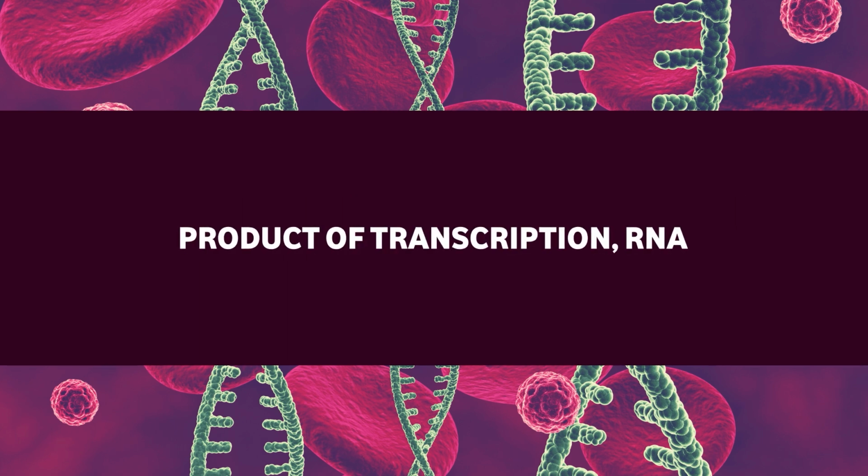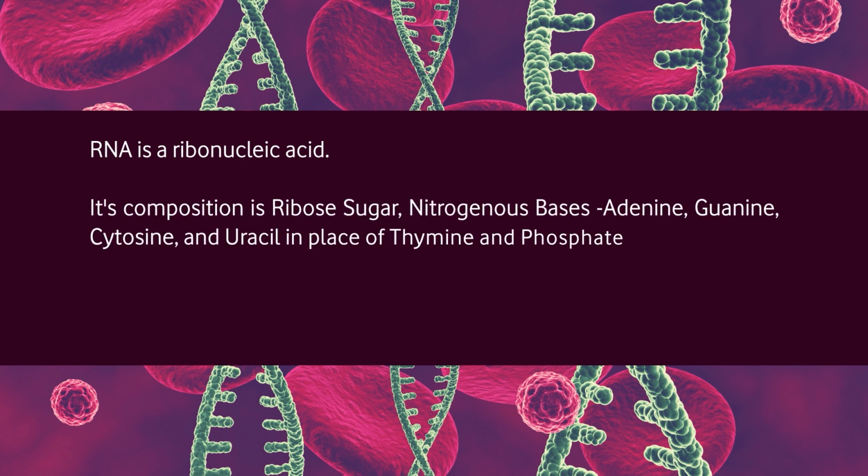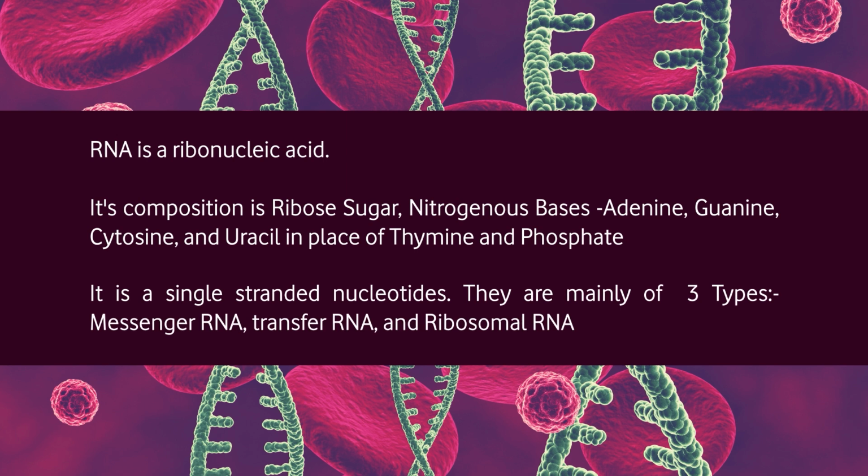Let's know about the product of transcription, that is ribonucleic acid or RNA. RNA is a type of nucleic acid which is called ribonucleic acid. Its composition is ribose sugar, nitrogenous bases like adenine, guanine, cytosine and uracil in place of thymine, and phosphate group. It is a single stranded nucleotide. They are mainly of 3 types. First is messenger RNA, second transfer RNA and third ribosomal RNA.